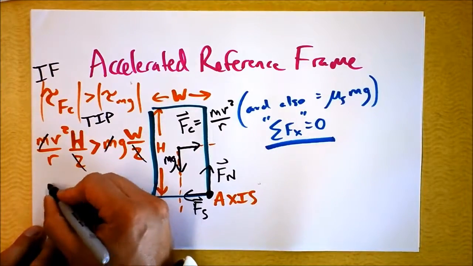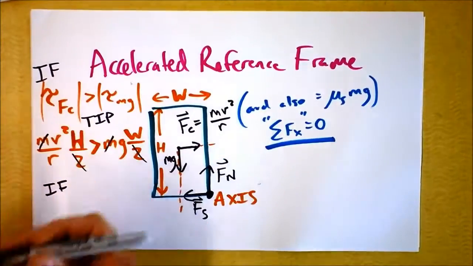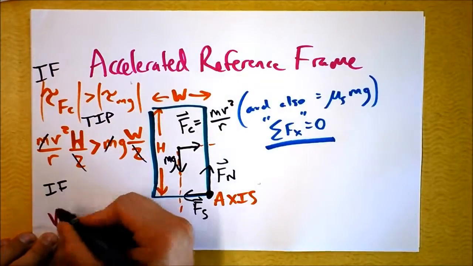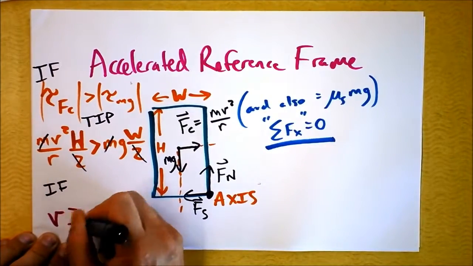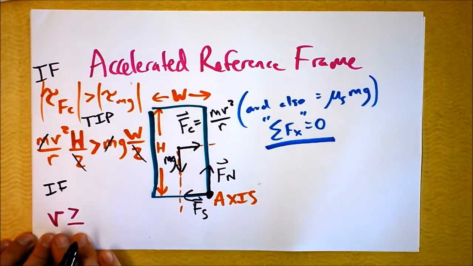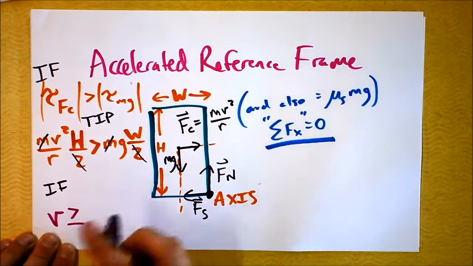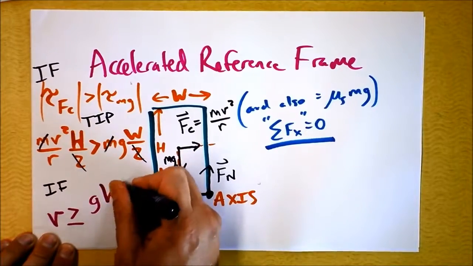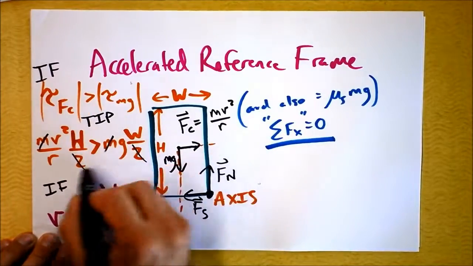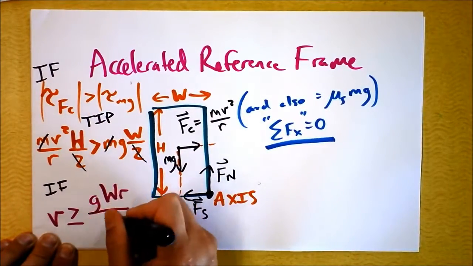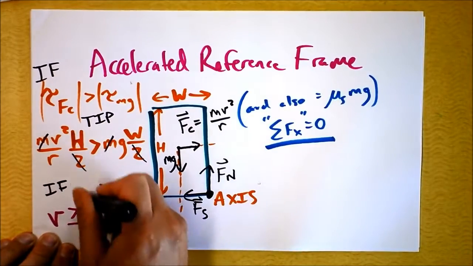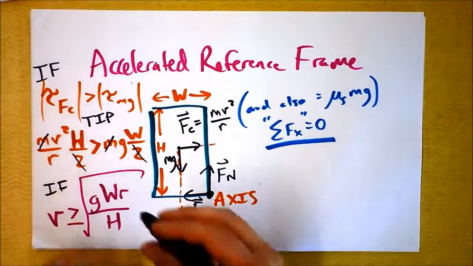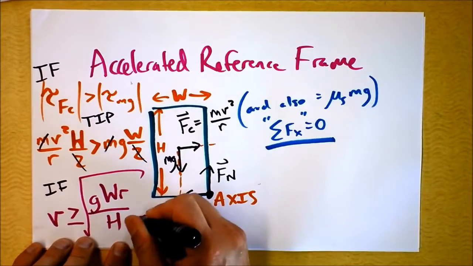If v is greater than or equal to, because I'm allowing just barely tipping, I get the square root of gwr divided by h. If v is greater than that, then I have a tip situation.